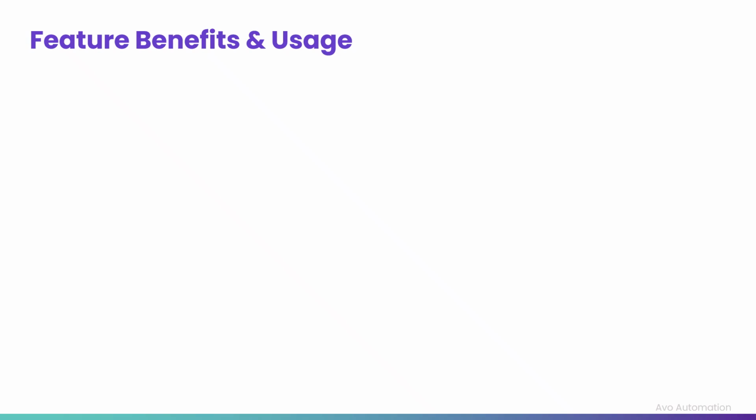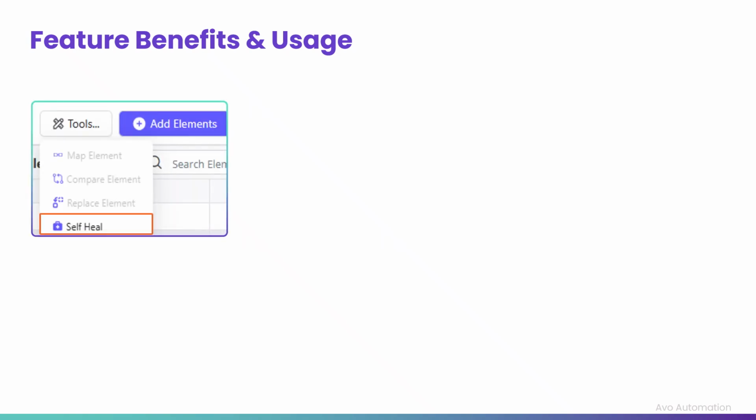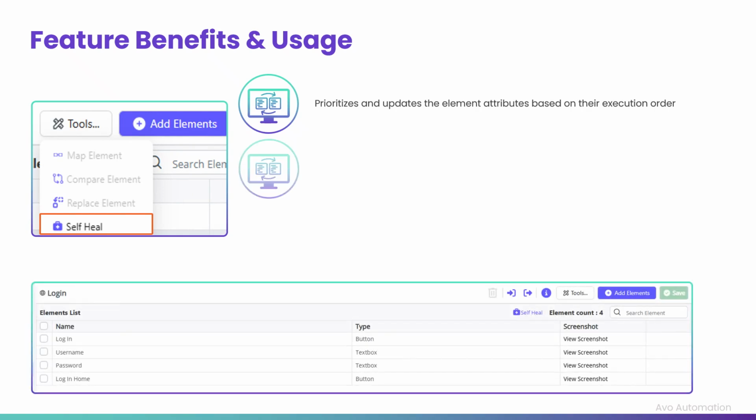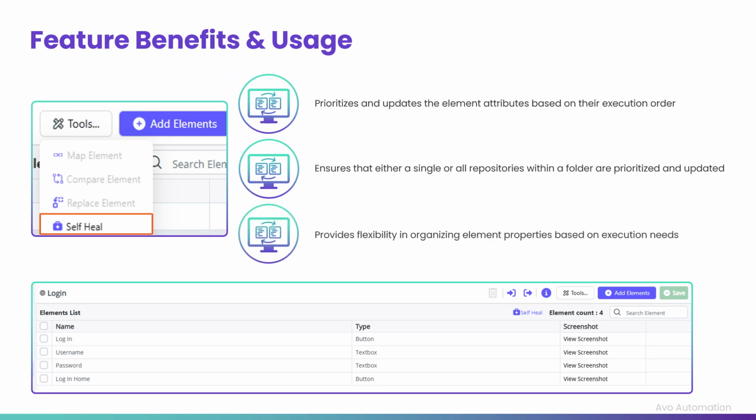Let's explore the feature benefits and usage of self-healing. It automatically prioritizes and updates element attributes based on their execution order. With this feature, users can ensure that either a single or all repositories within a folder are prioritized and updated based on the testing requirements. It provides flexibility in managing and organizing element properties in the most efficient manner based on execution needs.